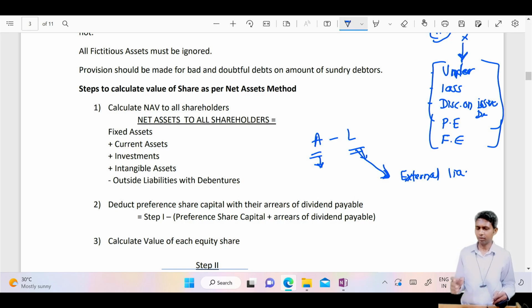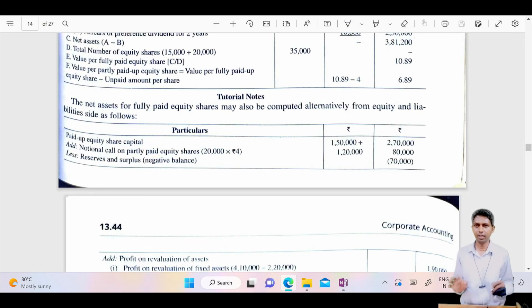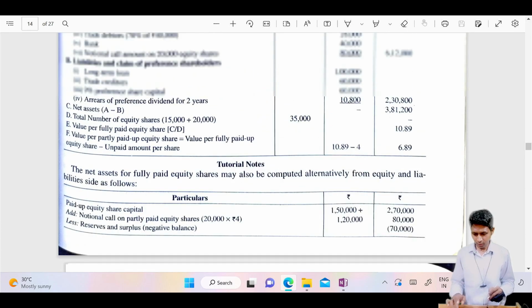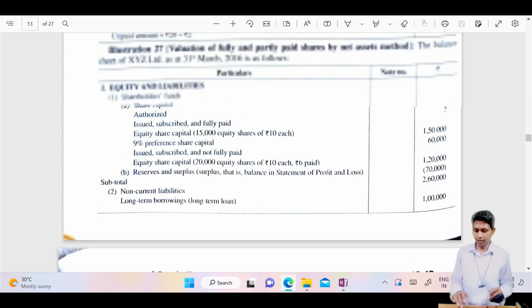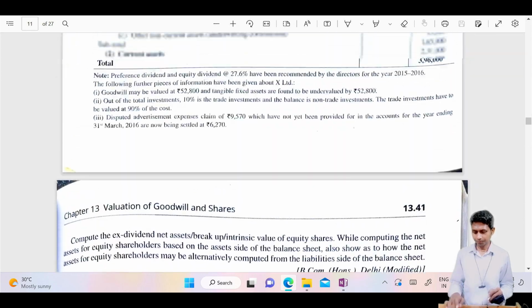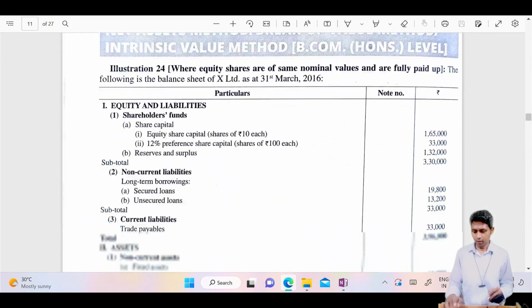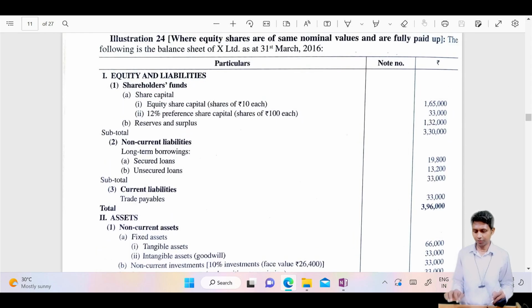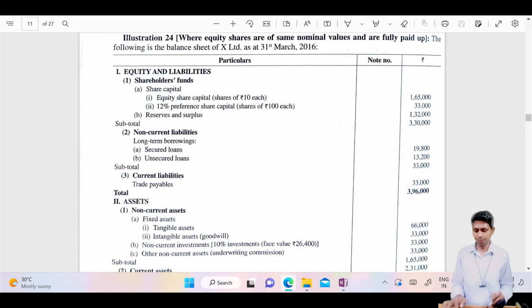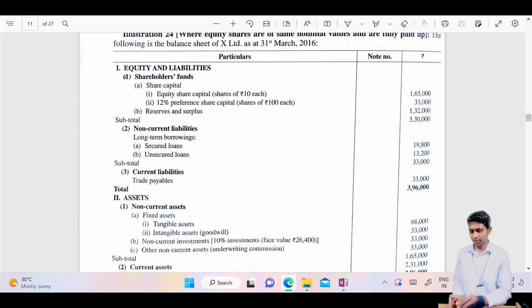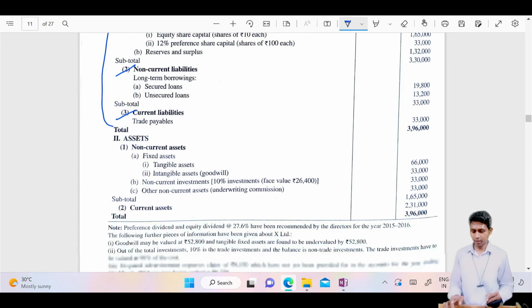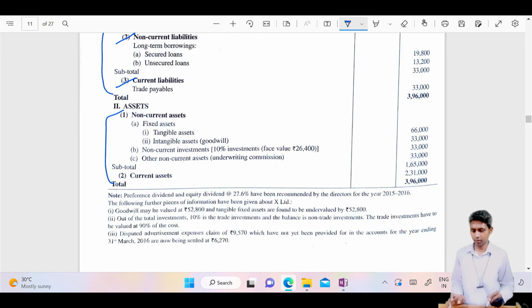Now you will say, sir, we are totally confused. Can you give us examples? If you give us examples, then definitely we will understand properly. Now, see, I have one PDF file. I already posted this. Here, this is problem 24, a vertical type of balance sheet. On the liability side, we have three groups: first shareholders' fund, non-current, and current. And on the asset side, we have two groups: non-current and current.